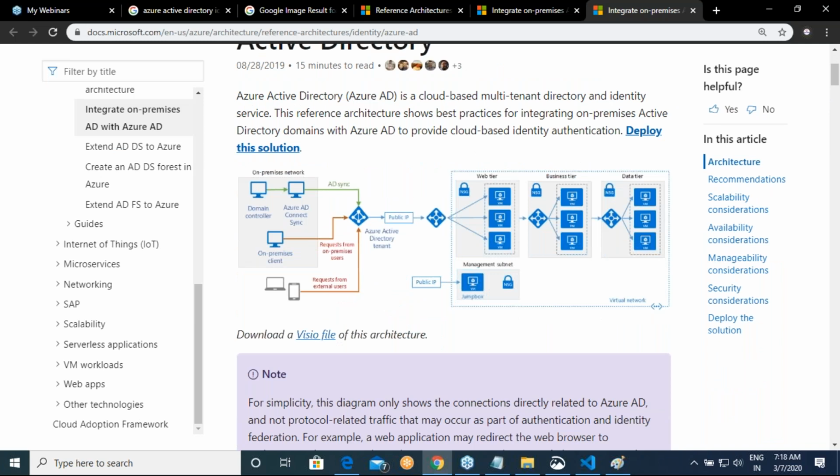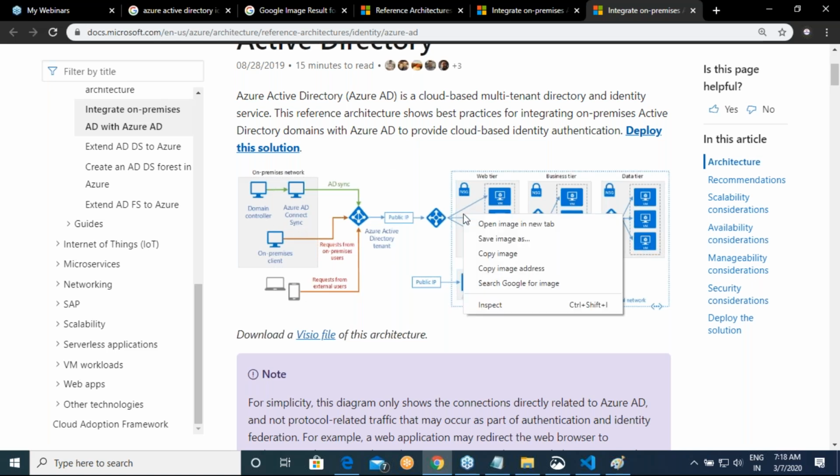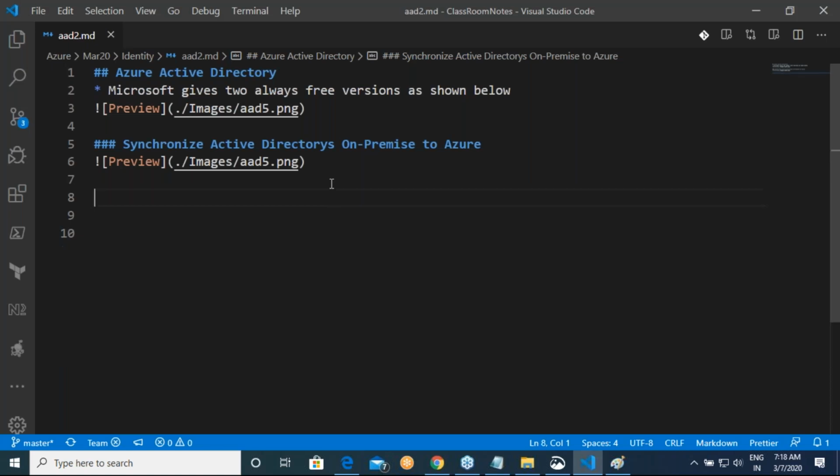So I think this is one way of implementing a solution. This is your company already having an Active Directory, and then we install something called Active Directory AD Connect. From there it gets into the tenant. Once you are in your tenant, some kind of connectivity appears on your network. So you are syncing your users from your organization into Azure using something called AD Connect Sync. I'll give image references to all of this, and slowly we'll understand